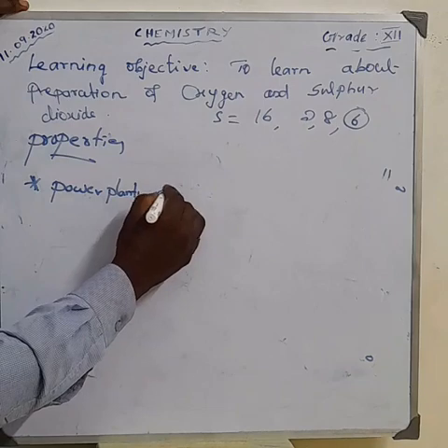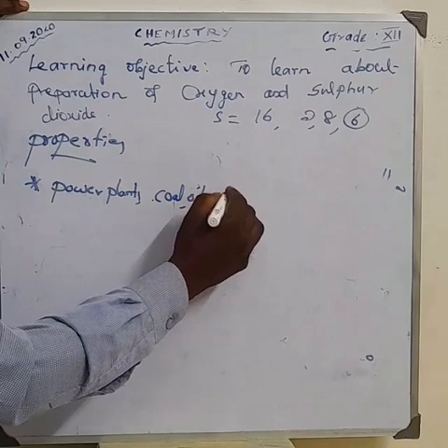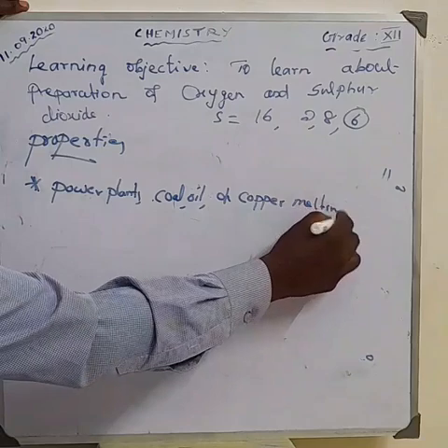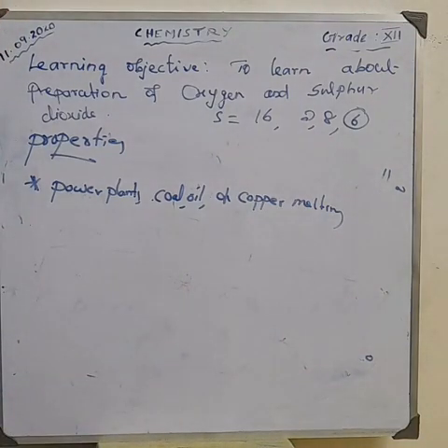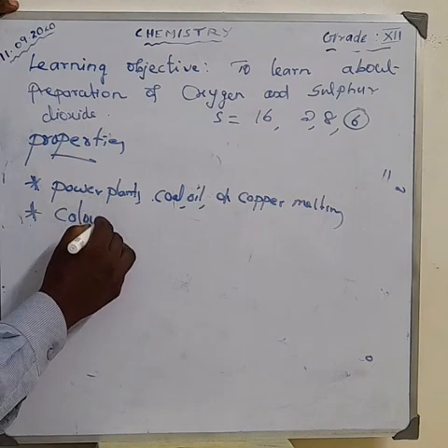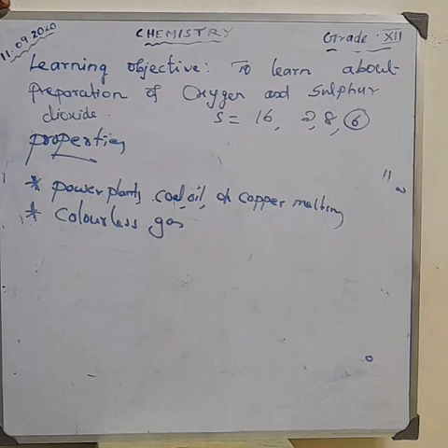Coal, oil, and copper melting. Here a large amount of sulfur dioxide gas is released into the atmosphere from where? Power plants using coal and oil, and copper melting. Okay, it is a colorless gas. Sulfur dioxide is a colorless gas and also has a suffocating odor.